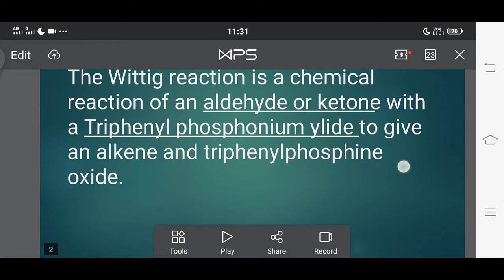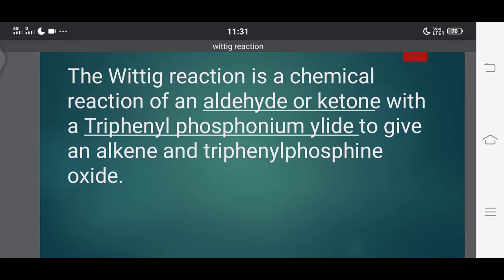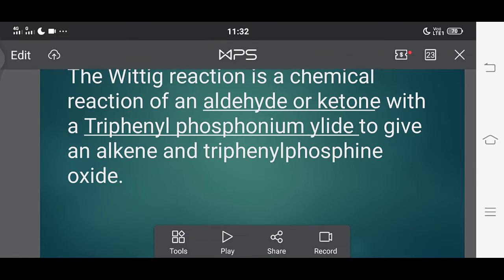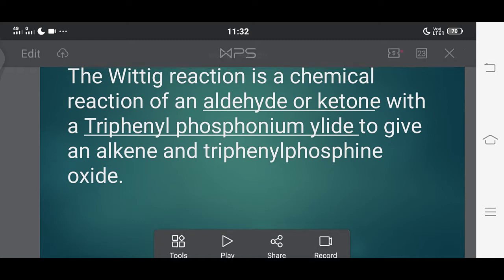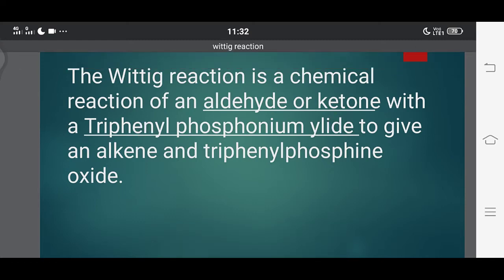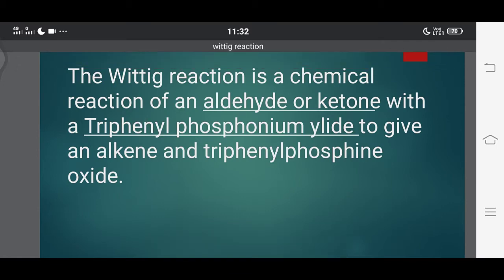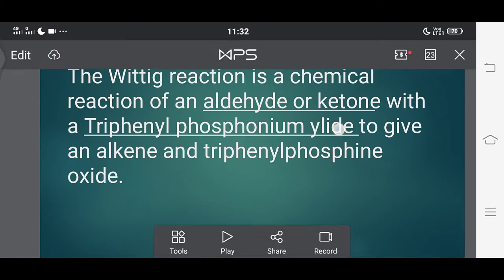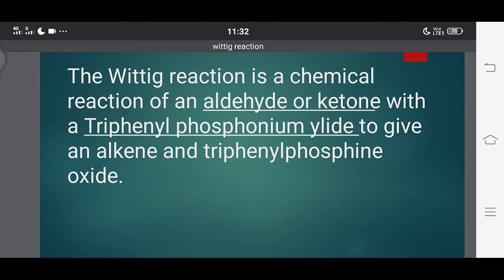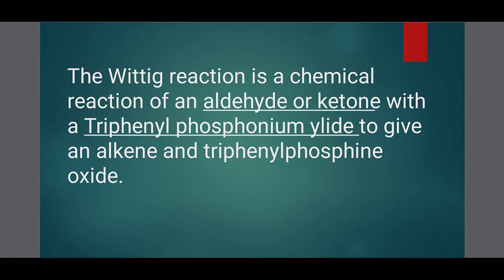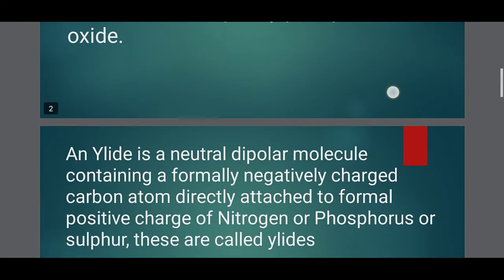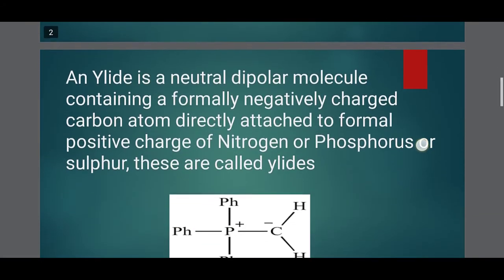Here you already know the aldehydes and ketones, what an aldehyde is and what a ketone is. But here the aldehyde and ketone react with one new compound. That compound is known as triphenyl phosphonium ylide. You know about triphenyl and phosphonium, but what is an ylide? Ylides are one of the important compounds in organic chemistry.